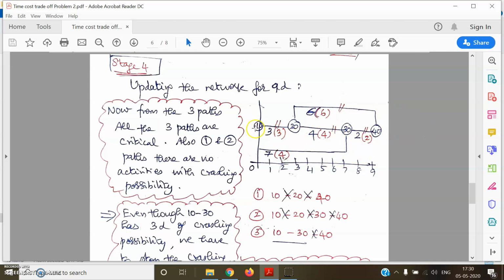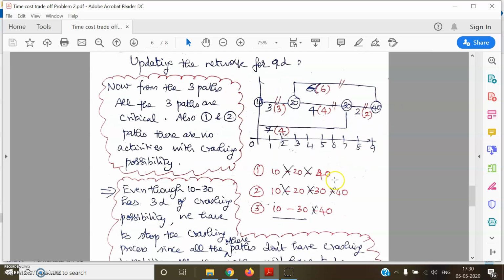Now 1030 has become critical in this process. So I'll just put all the three paths now. You see 10, 20, 40 is the first path. 10, 20 and 20, 40 are completely exhausted. The second path is 10, 20, 30, 40. All the three activities are completely exhausted. And in the third path, we have 10, 30 and 30, 40. 30, 40 is exhausted and 10, 30 has become critical at this stage.